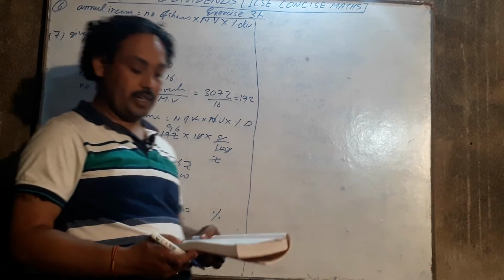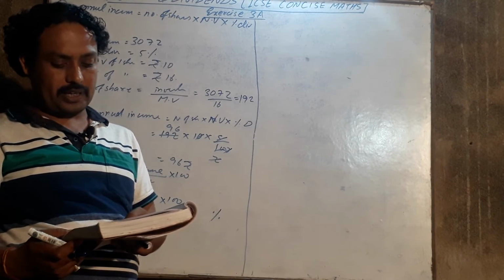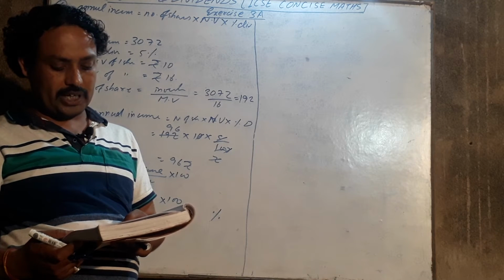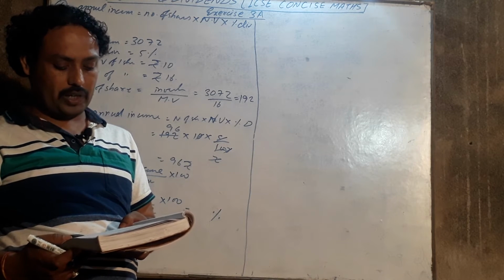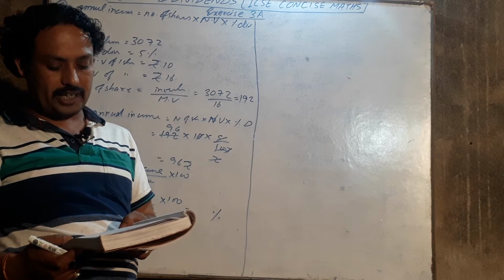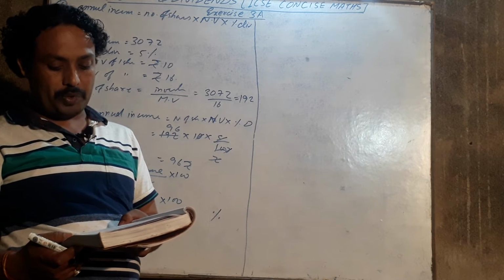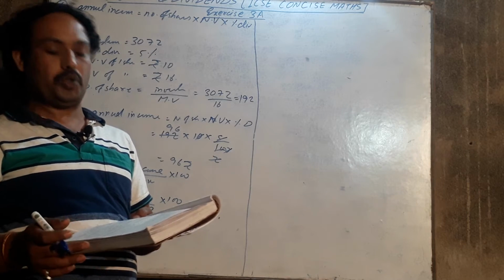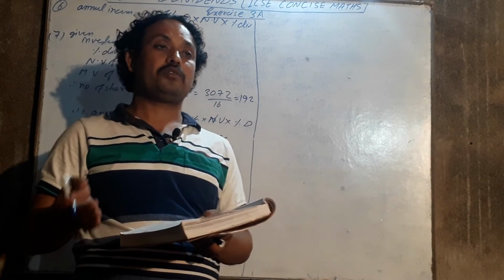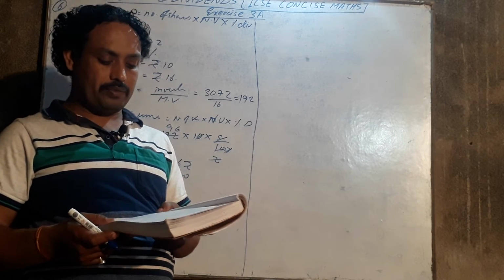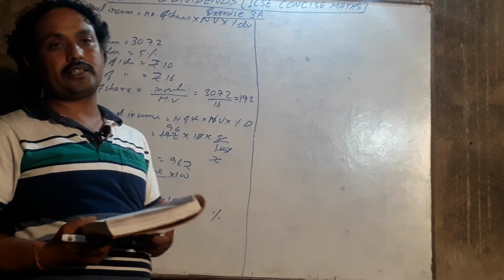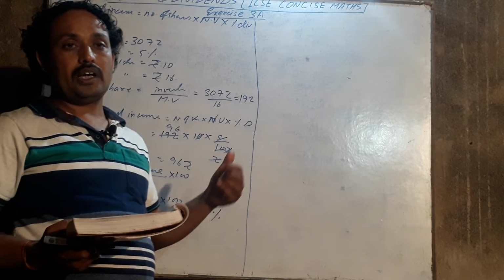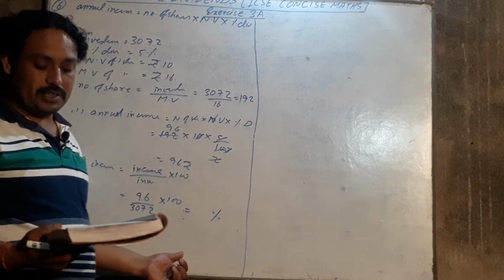Question number 8. A man invests rupees 7770 in a company paying 5% dividend when a share of nominal value rupees 100 sells at a premium of rupees 5. At a premium means market value will be equal to 100 plus premium, that is 105. Other than that, the question is same as question number 7. So you will do as I have done in question number 7.